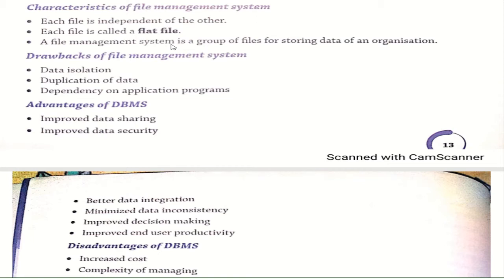Next, it minimizes data inconsistency. The data is consistent, the data is authorized, and all the data are accurate. Next is improved decision making. We can make our decisions in a better manner. Next, it improves end user productivity. End user productivity means the productivity achieved through the user has been improved in a more flexible manner. There is no complexity in creating the end user.